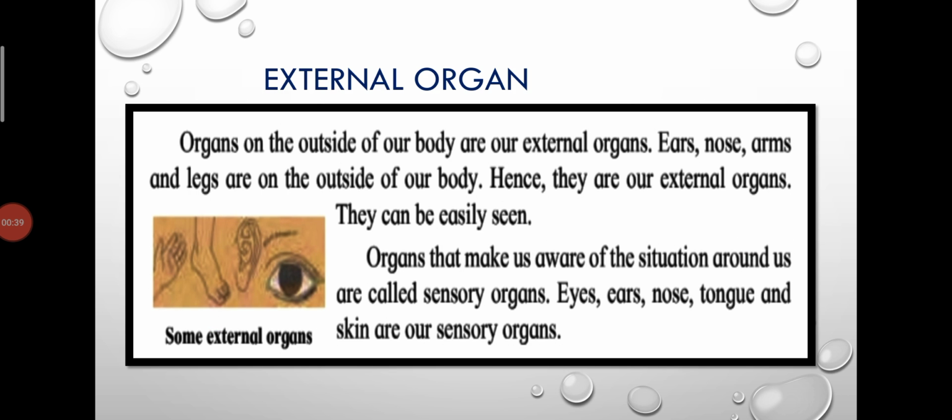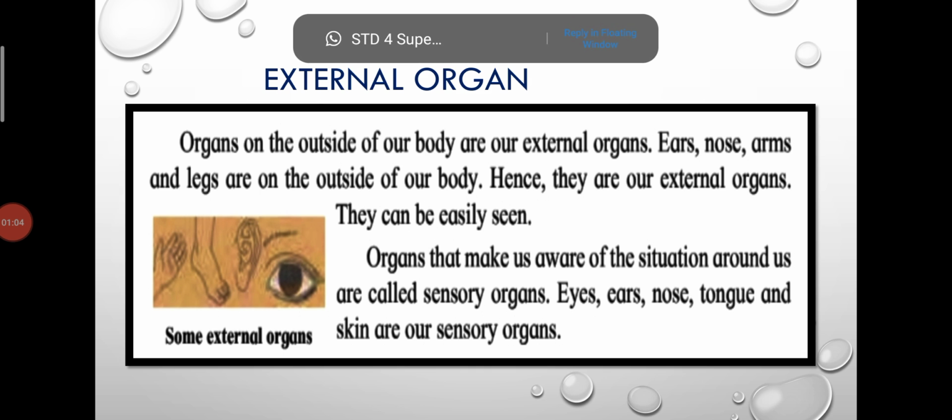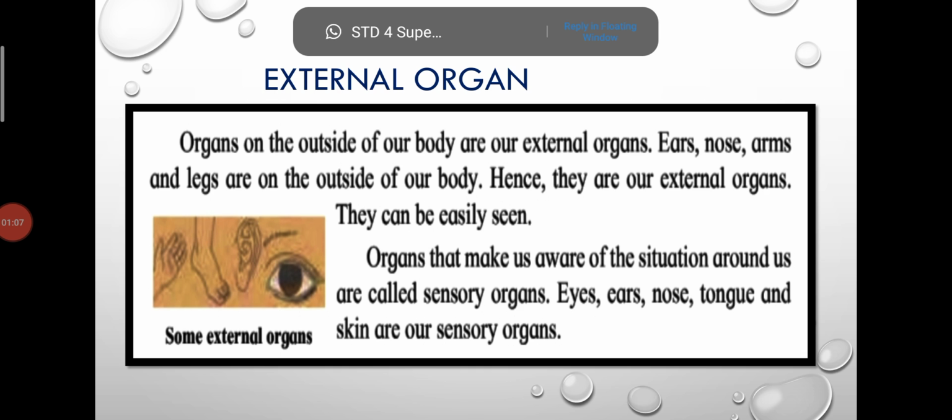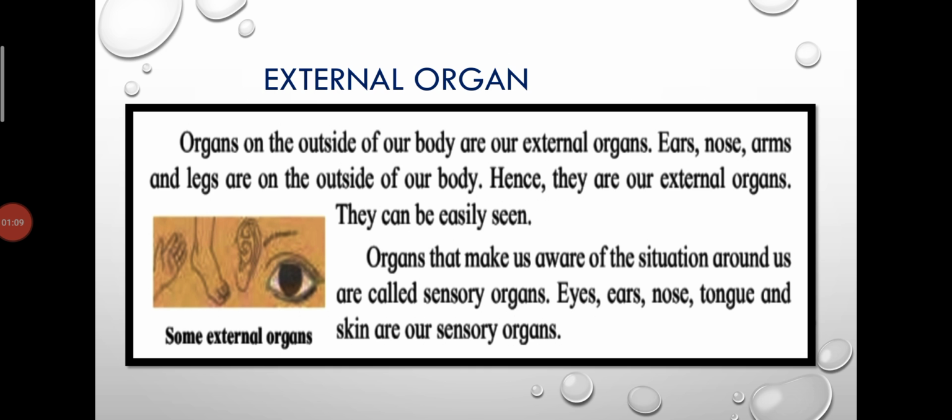External organ. Organs on the outside of our body are our external organs. Ears, nose, arms, and legs are on the outside of our body. Hence, they are our external organs. They can be easily seen. Organs that make us aware of the situation around us are called sensory organs. Eyes, ears, nose, tongue, and skin are our sensory organs.